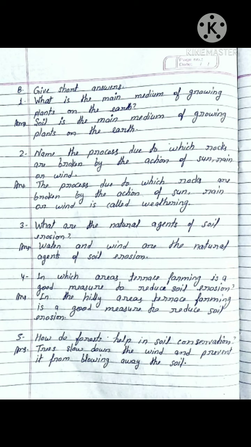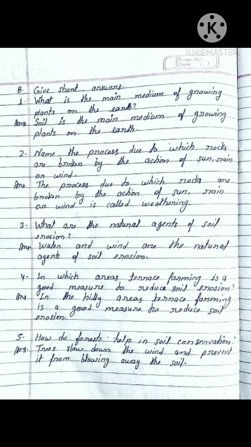Question number 2, name the process due to which rocks are broken by the action of sun, rain, or wind. I repeat again, name the process due to which rocks are broken by the action of sun, rain, or wind.